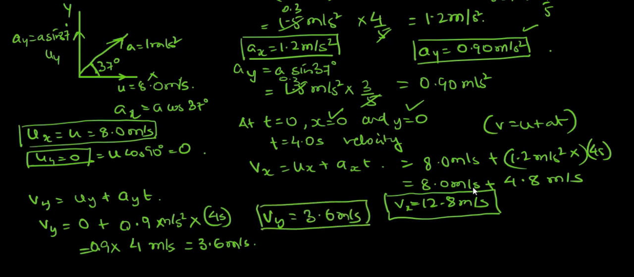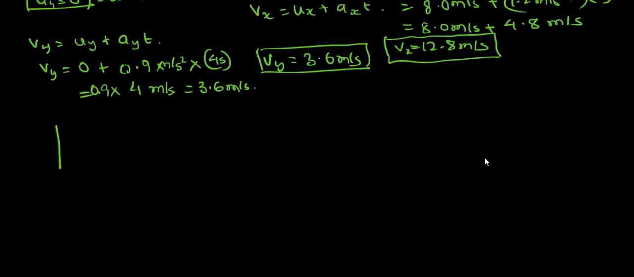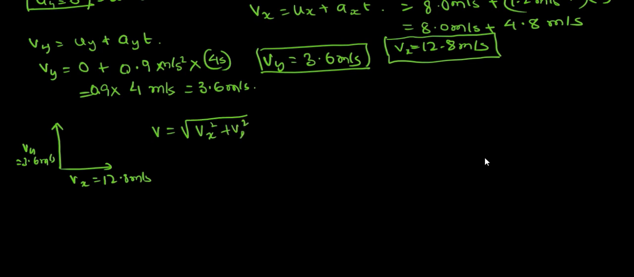Okay, now these are two perpendicular components of velocity. So we will have Vy, which is equal to 3.6 meter per second, and Vx, which is equal to 12.8 meter per second. So V will be equal to under root of Vx square plus Vy square. Okay, that's going to be how much? 3.6 squared and 12.8 squared. So this is going to be V.